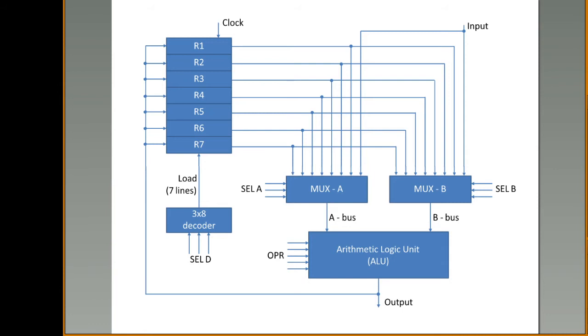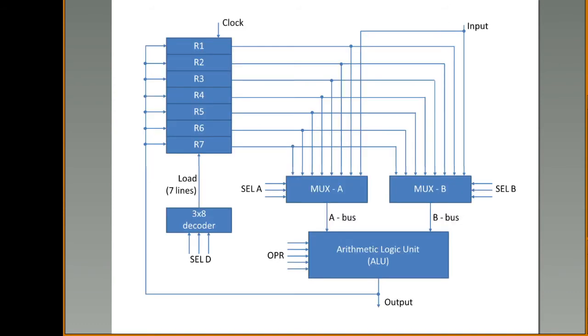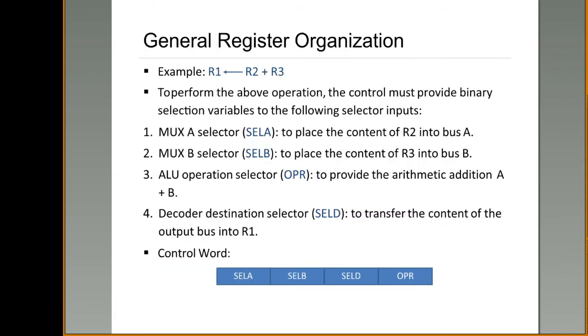Operand present in R3 is transferred using B bus and will be supplied to ALU. Right? Now ALU will generate the output. How is this output generated? By providing the OPR code. What is the operation to be performed? When you see this instruction, what operation is to be performed? Plus, that is addition operation.